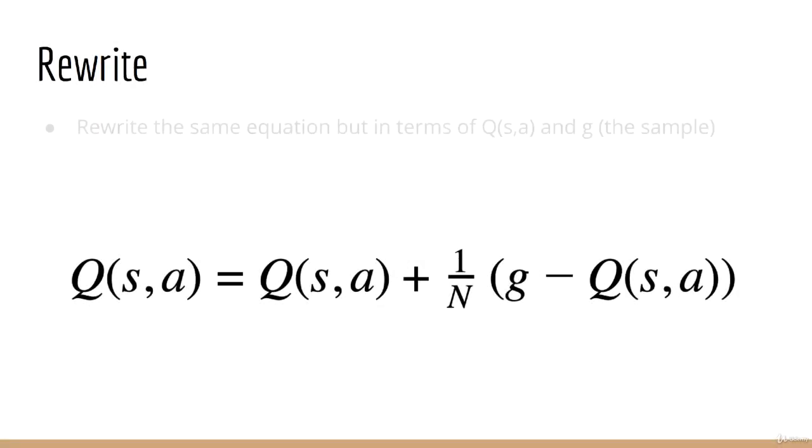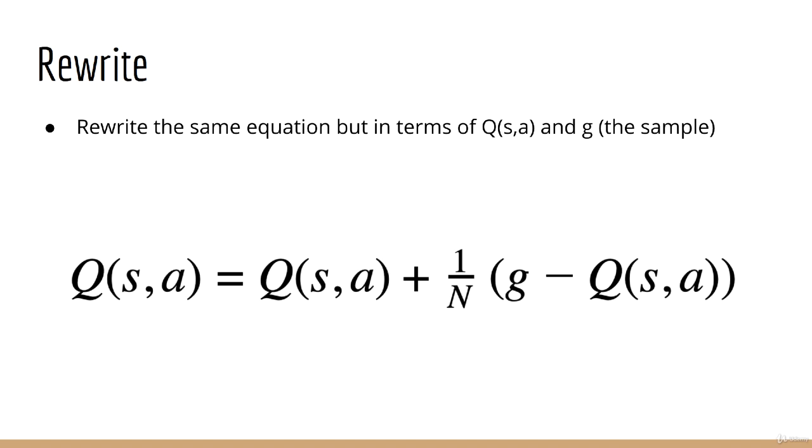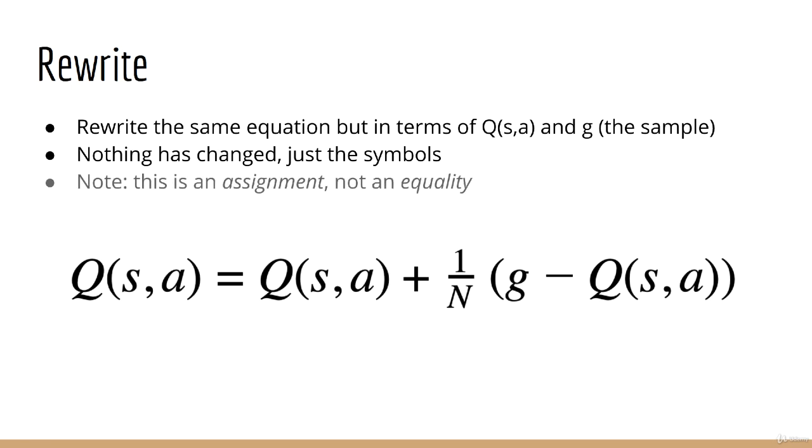Here's what it would look like if we translated it into our Monte Carlo reinforcement learning code to update Q. The new estimate of Q of S, A is updated as the old estimate plus 1 over n times the latest return minus the old estimate. Just note that the equal sign here means assignment. We're not saying that both sides are equal. The left side is the new estimate, and the right side holds the old estimate. We just haven't bothered to subscript them. However, we are not done yet, because we're going to make yet another modification to this.